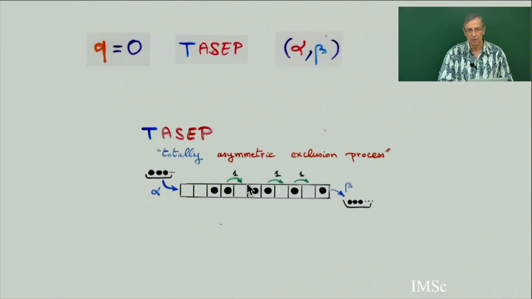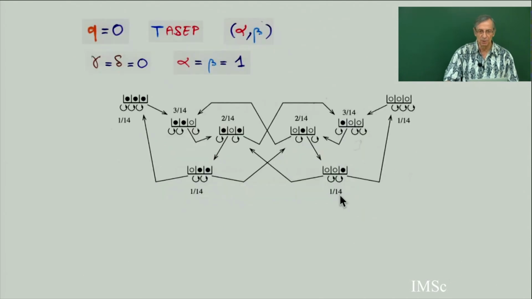We will also study the PASEP with q equals 0. This is called the TASEP, the totally asymmetric exclusion process. Then you have 2 parameters only: alpha, the parameter to get inside, and beta, the parameter to get outside. So I give you an example of stationary probability with q equals 0, gamma and delta equal to 0, alpha equal beta equal 1.